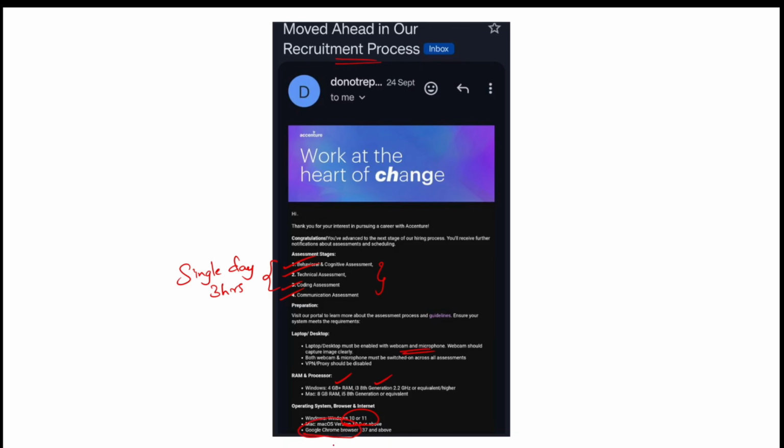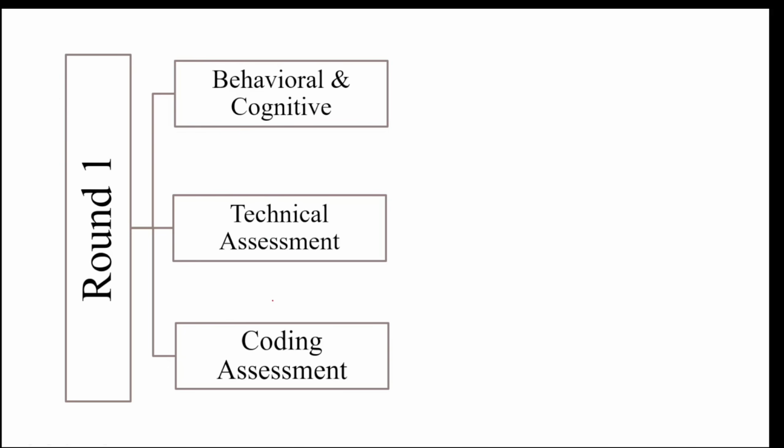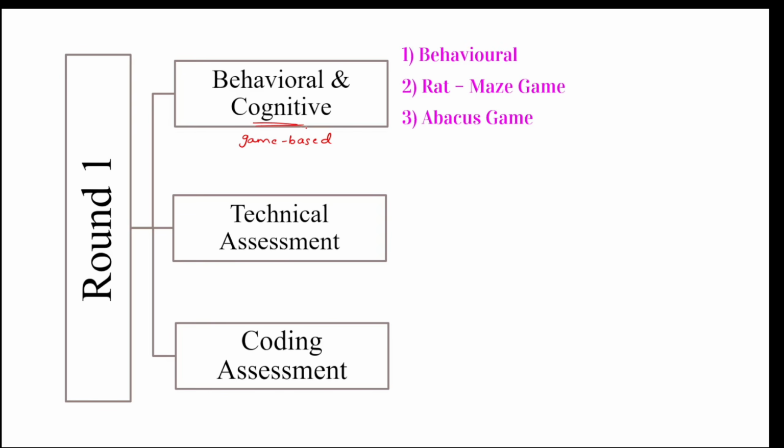Now let's understand these assessment stages clearly, step by step. So these are the 3 sections that we have seen earlier. The first section is behavioral and cognitive. Here cognitive is nothing but game-based questions. This section is again divided into 3 parts. The first one is behavioral questions, the second one is rat maze games, and the third one is abacus game.